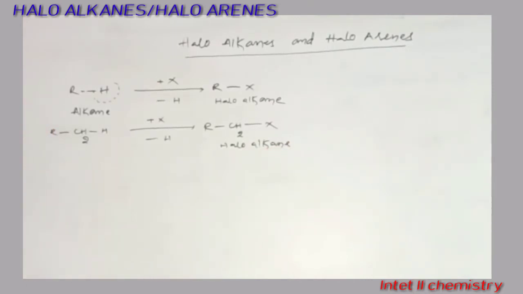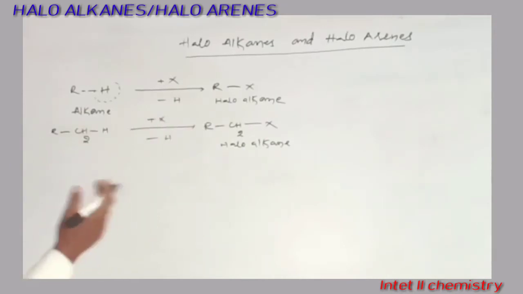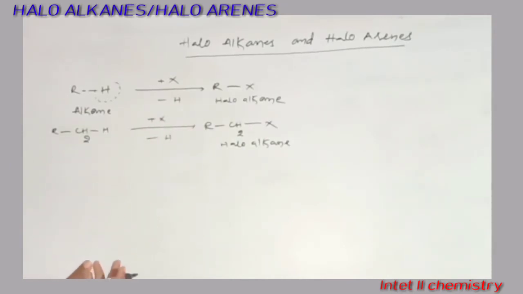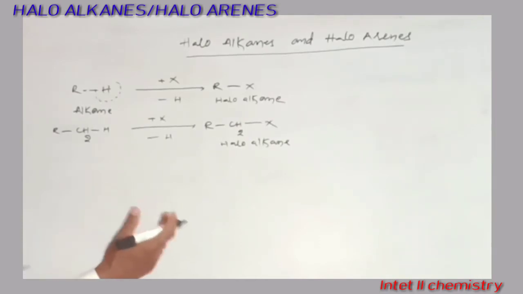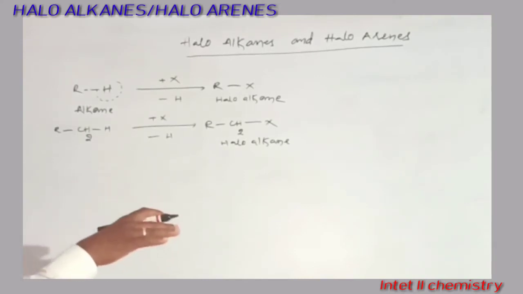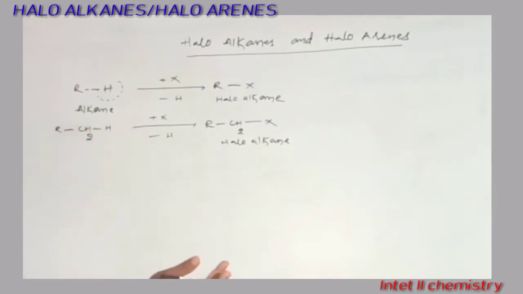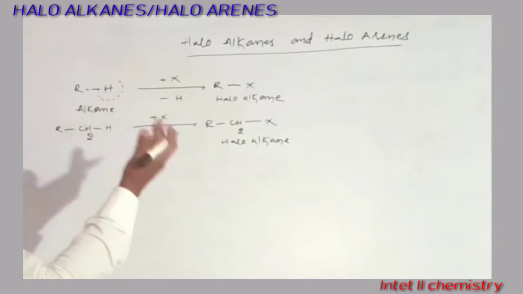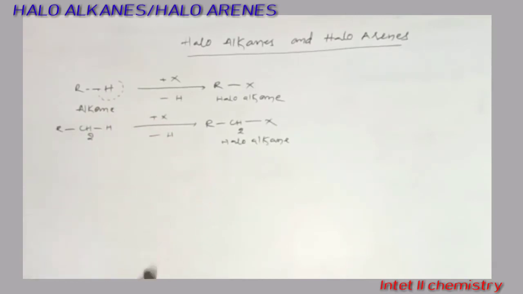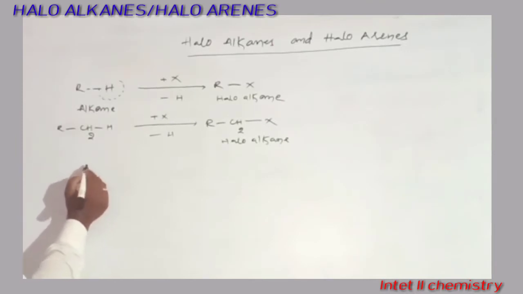Similarly, other hydrocarbons are also there. Those are arenes, like benzene, naphthalene and anthracene. The other ones are cycloalkanes. So these are all hydrocarbons, since they contain only carbon and hydrogen. Those may be open chain compounds or cyclic compounds.